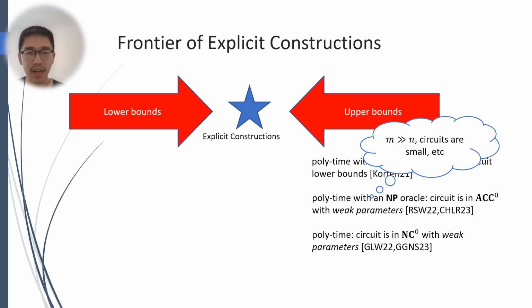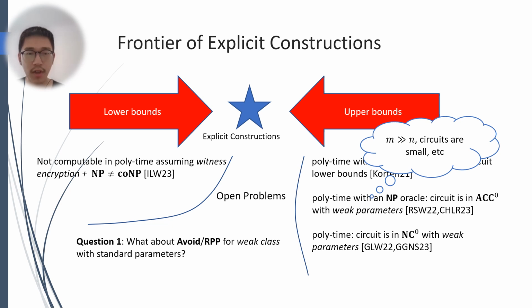On the lower bound side, Ilango, Li, and Williams show that assuming witness encryption, which is a plausible cryptographic primitive, and NP is not equal to coNP, the general range avoidance is not solvable by a deterministic polynomial time algorithm. An open question that is largely unaddressed by previous work is: what about the complexity of range avoidance and remote point for weak classes, but in the standard parameter regime?